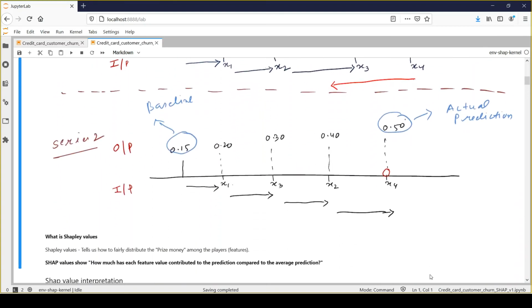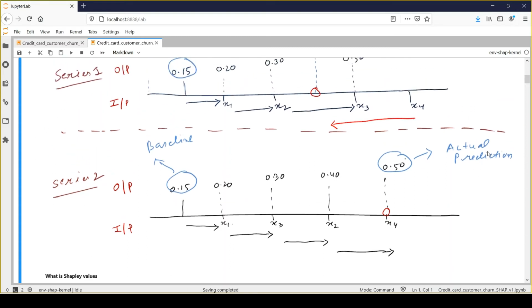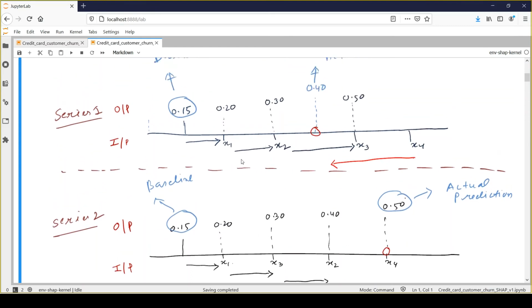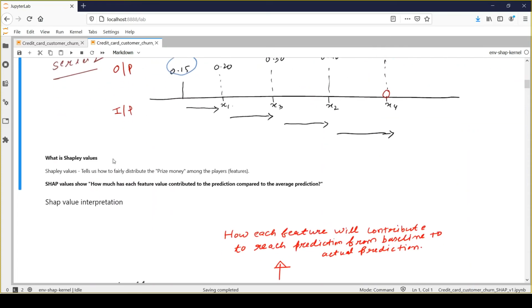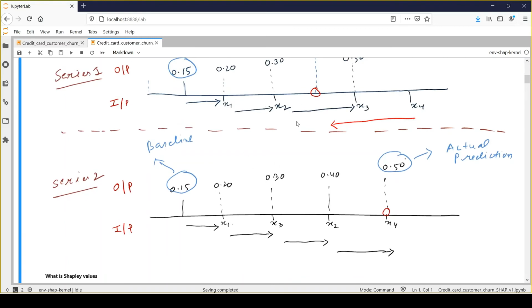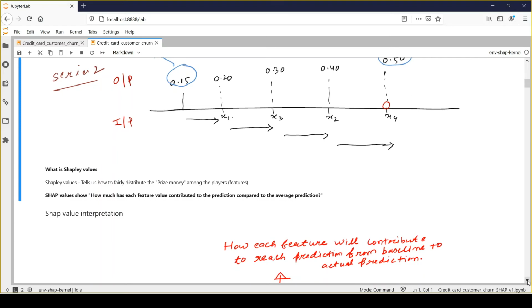Okay, so what is Shapley value? Shapley value tells us how to fairly distribute the prize money, so in this case the prediction probability, among all the features, right? So that we know the importance of each feature towards its probability score for customer churn. Okay, so that's the definition of Shapley value, and that's the way SHAP internally uses it to calculate it. Now we'll see how SHAP provides this sort of information to the end user.